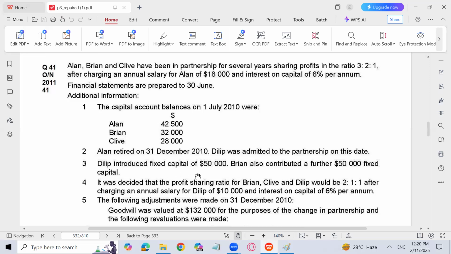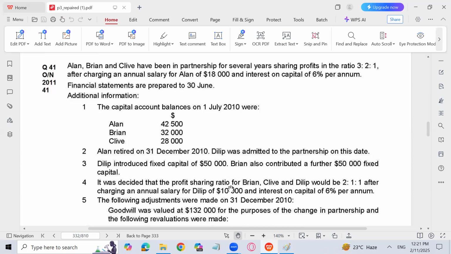Dilip introduced fixed capital of 50,000. Brain also contributed a further 50,000 fixed capital. So Dilip is going to be admitted into the partnership. He has contributed 50,000 into the business. And Brain, who was already a partner, has also contributed 50,000 to his capital after 6 months, means on 1st January 2011 or on 31st December.